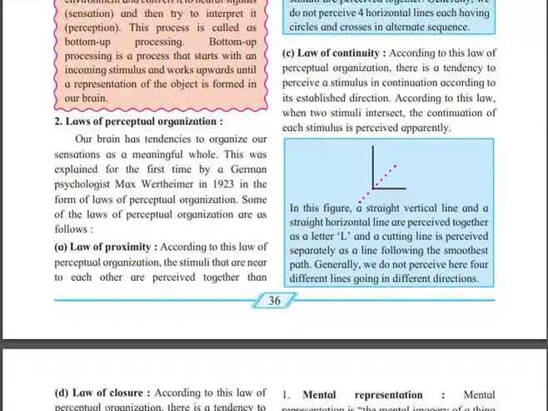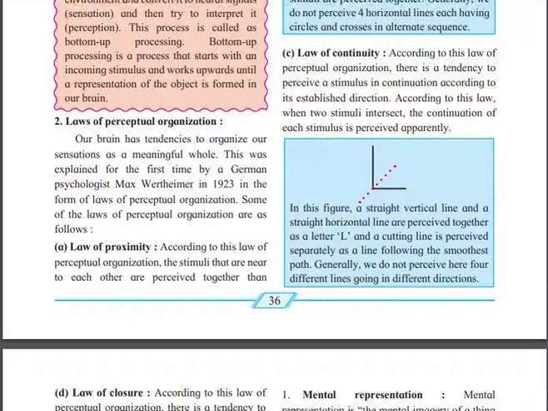Law of perceptual organization. Our brain has a tendency to reorganize our sensations as a meaningful whole. This was explained for the first time by German psychologist Max Wertheimer in 1923 in the form of laws of perceptual organization. Some of the laws of perceptual organization are as follows.